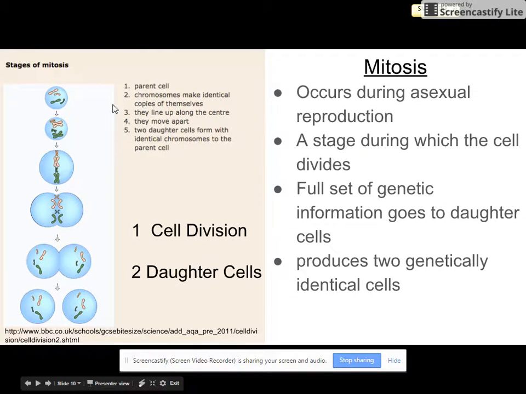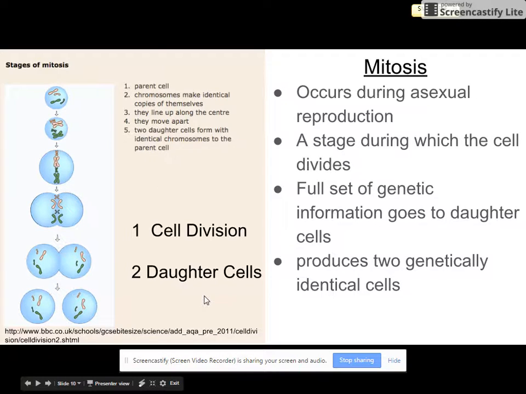Now here you can see this is already filled in for you. On your notes, you have the steps here. This is the parent cell. The chromosomes make copies of themselves. They start lining up, they move apart, and then eventually you produce these two daughter cells. Notice that this is just one cell division, right? They show it to you in a series of steps, but this one cell eventually just divides one time to produce two.